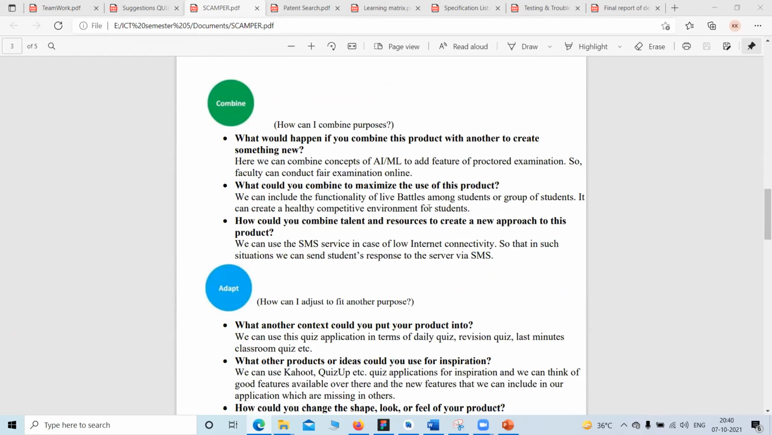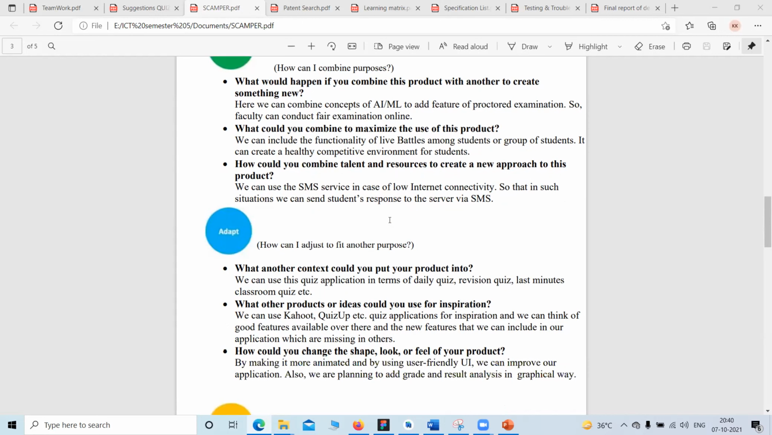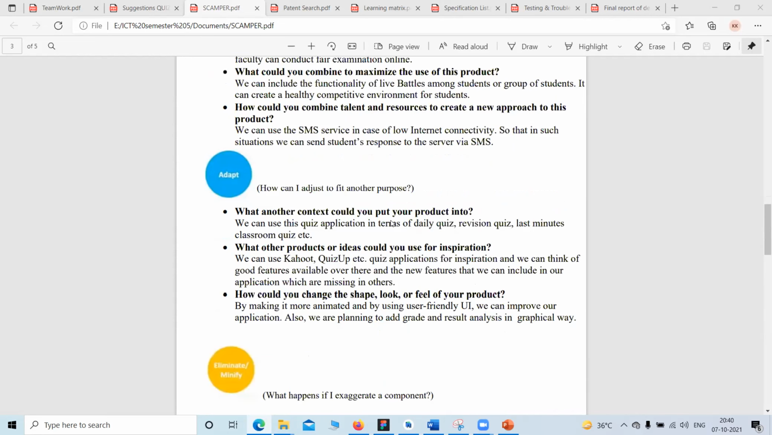We have given a thought about what would happen if you combine this product with another to create something new. So we got the idea that here we can apply the concept of AI and ML, and we can create a proctored examination environment, right? So faculties can monitor what students are actually doing during the examination, whether they are cheating or not, and they can avoid cheating during the exam.